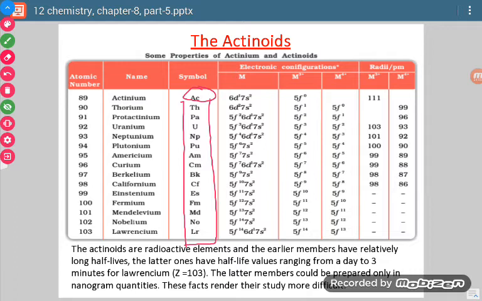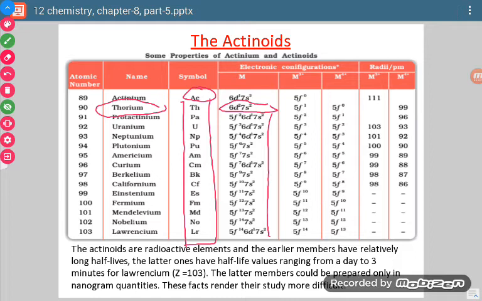So one thing to be noted is, in the case of the first actinoid, thorium, there is no electron in the f orbital. If we talk about its ground state, then it will be 6d2 7s2. This will be its valence shell. For all other elements in their ground state, there will be an electron in the 5f orbital.